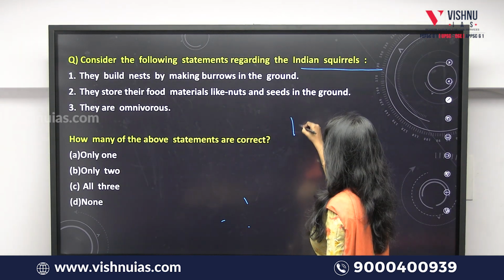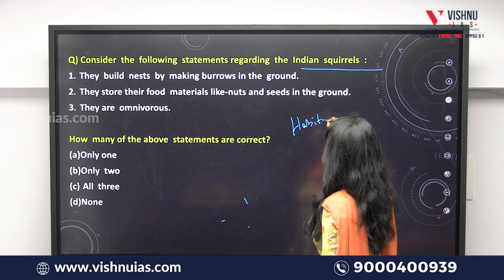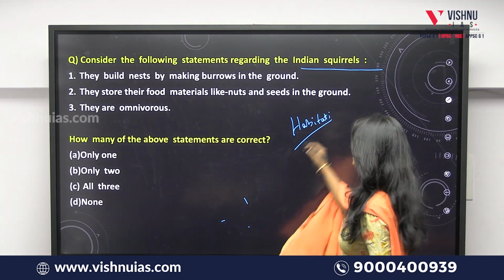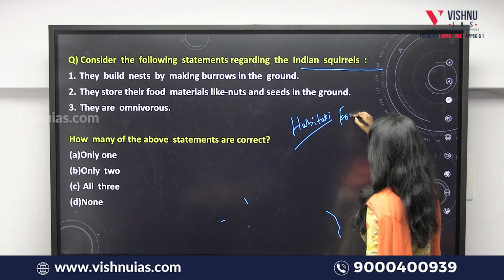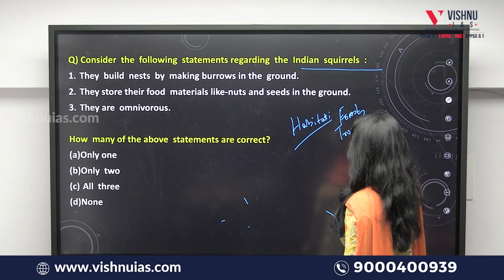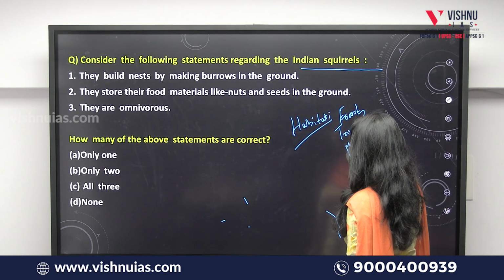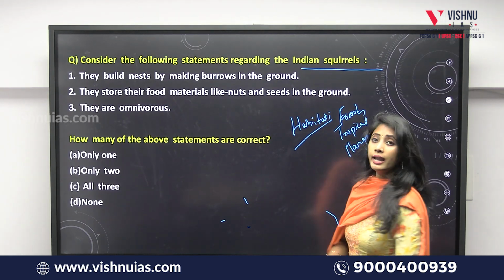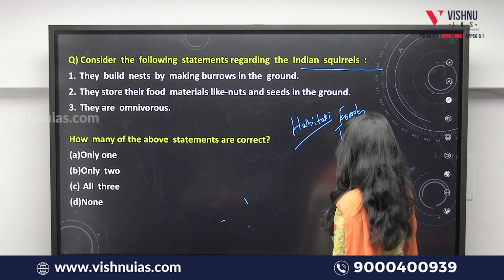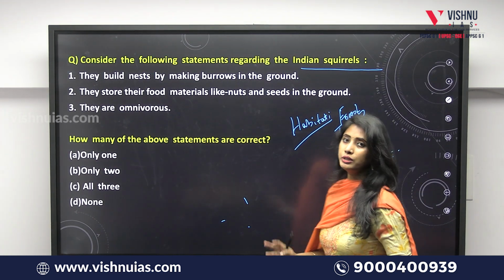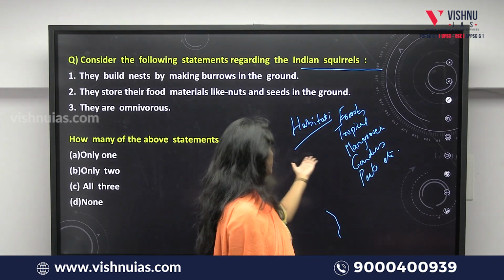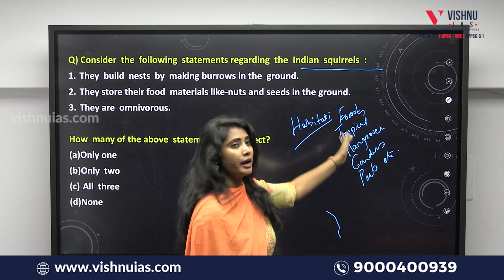If we see the explanation of this, when it comes to the habitat of these Indian squirrels, they mostly prefer to live in the forests, and that too tropical forests, mangroves. And they can also be seen in the gardens, isn't that so? You might have come across them, and they are seen even in the parks also. So they can be living both in human habitats, in parks and gardens, as well as in the forests, tropical forests and mangroves.